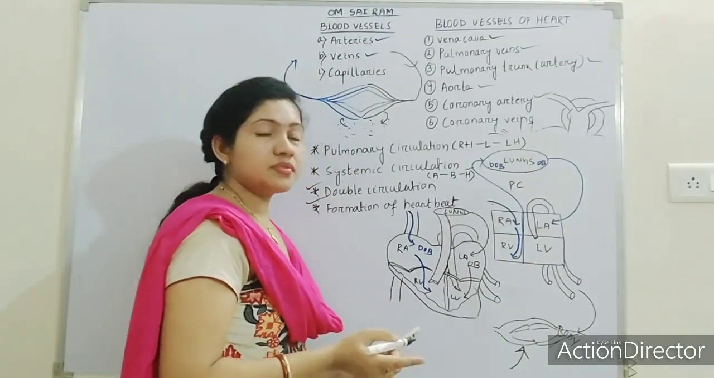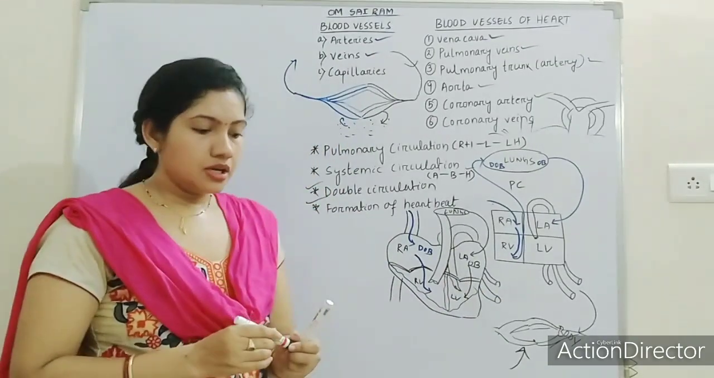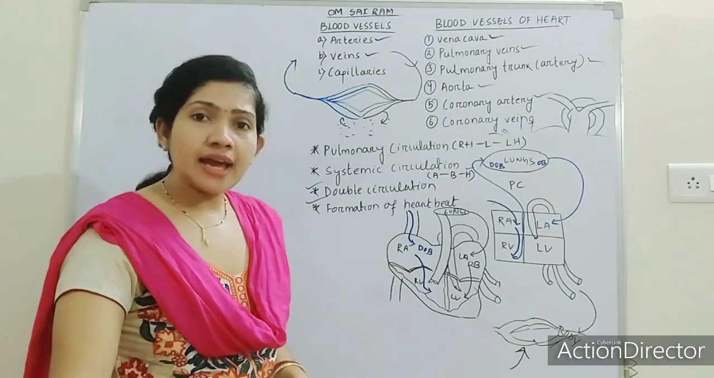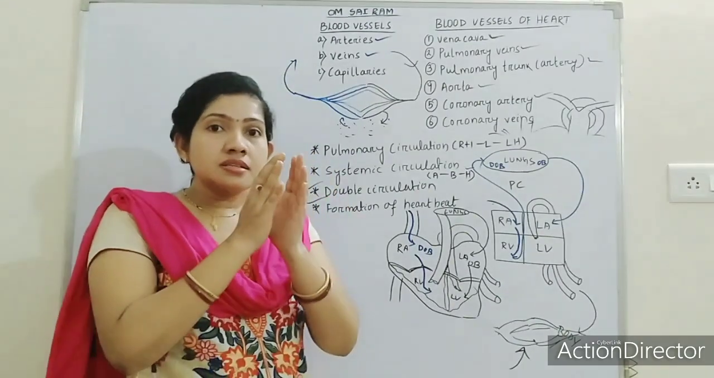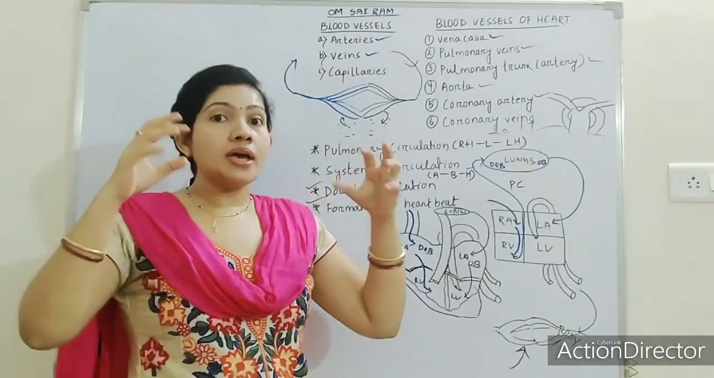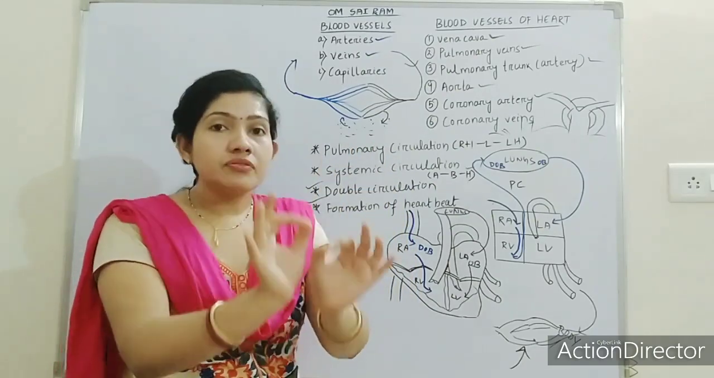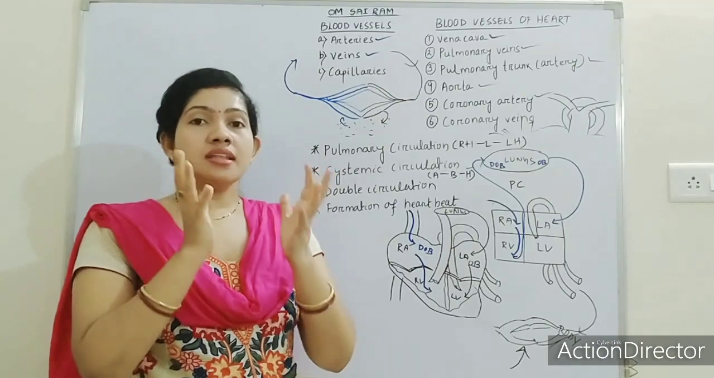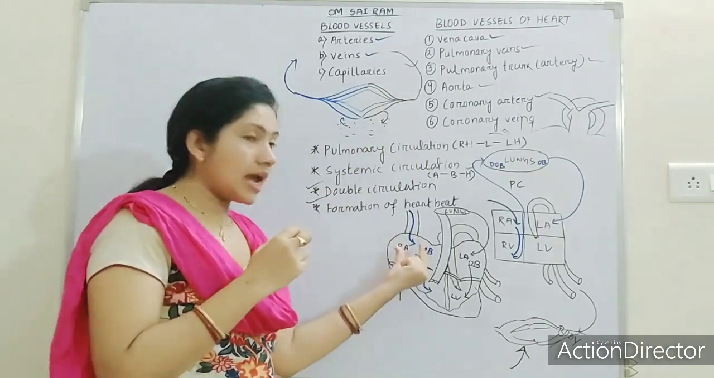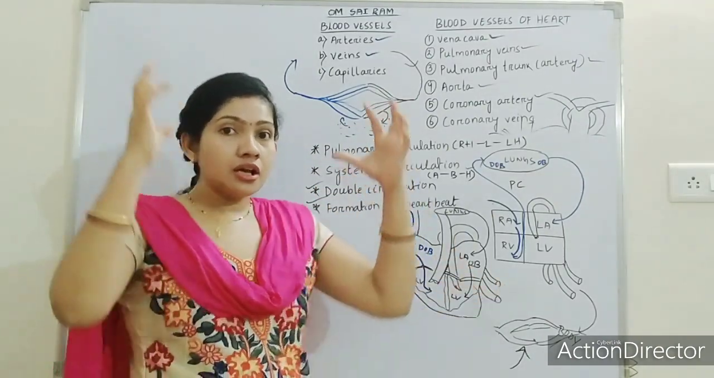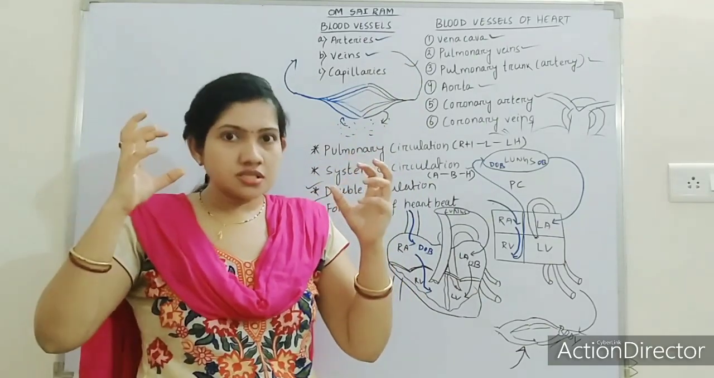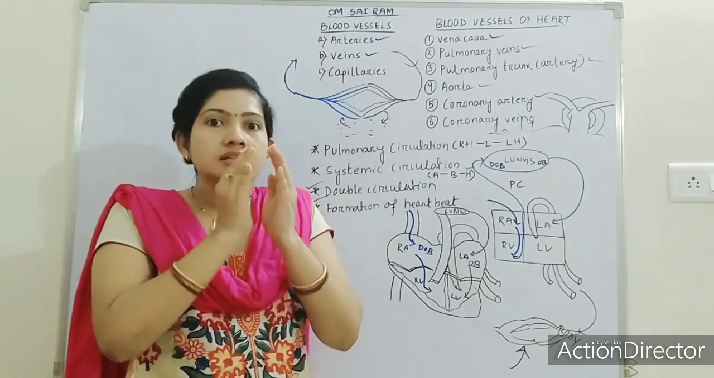Got it? So when they will pump, see, when they get blood means they will contract. When they are packed with blood, just imagine a balloon when you fill air inside the balloon. When the right auricle and the left auricle receive the oxygenated and the deoxygenated blood, they will contract.